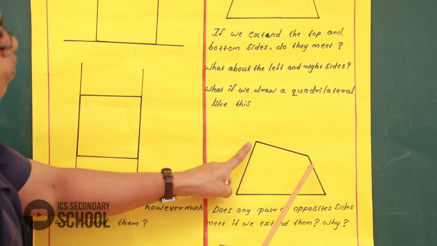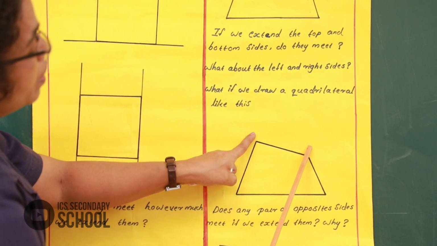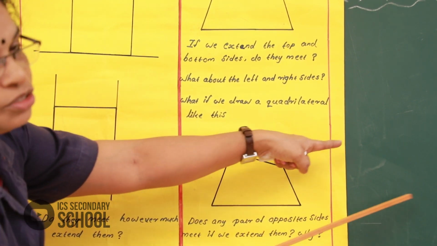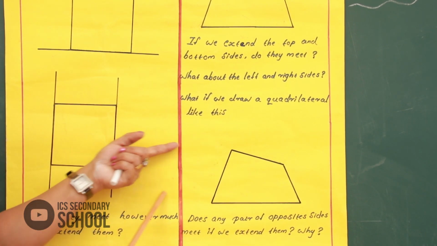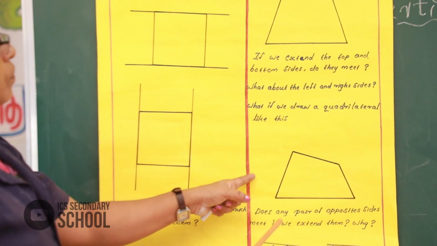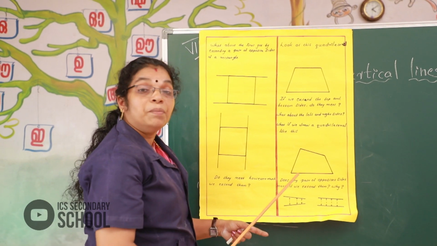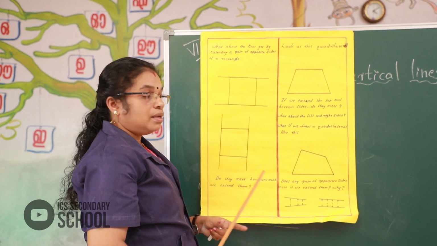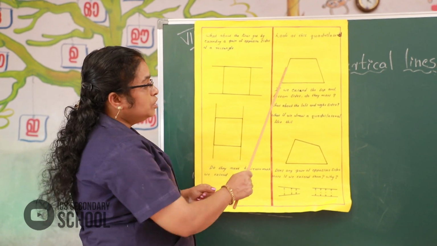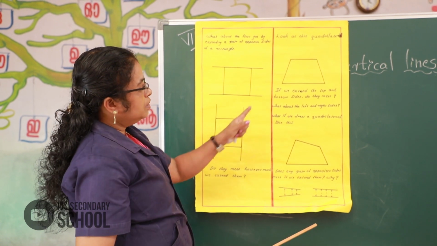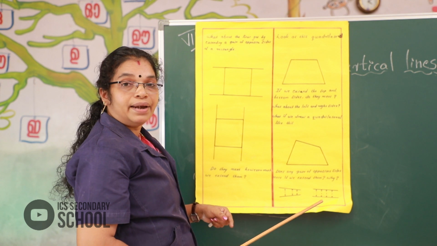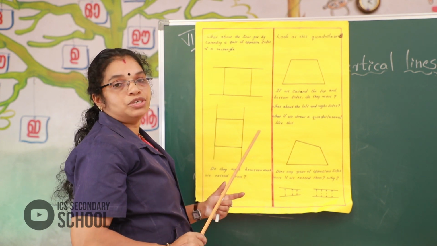Sometimes we extend upward, and the right side and left side and downward. That time we get these lines to meet together. Follow, this quadrilateral is not parallel because the sides are not the same, they are different measures.